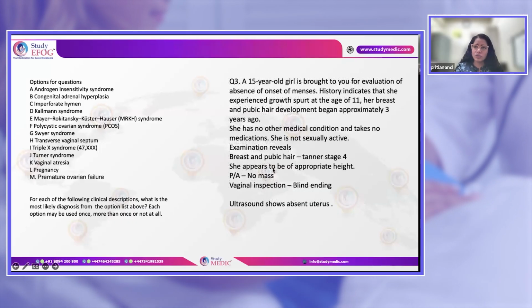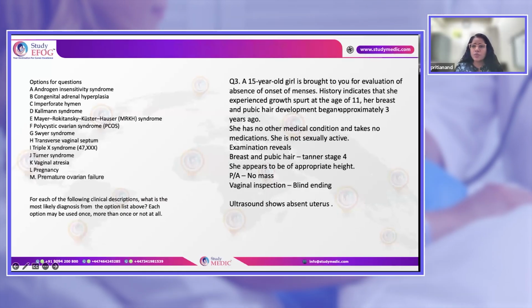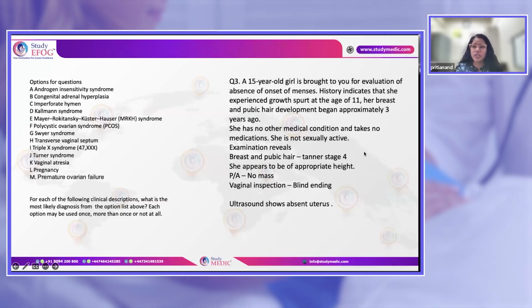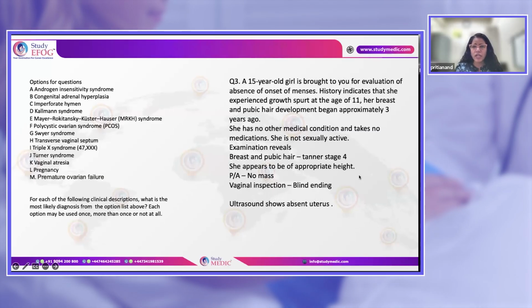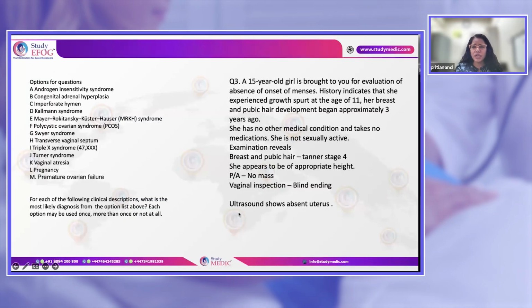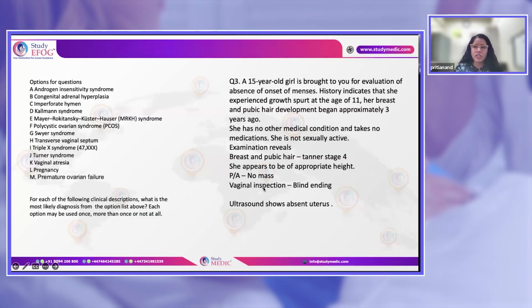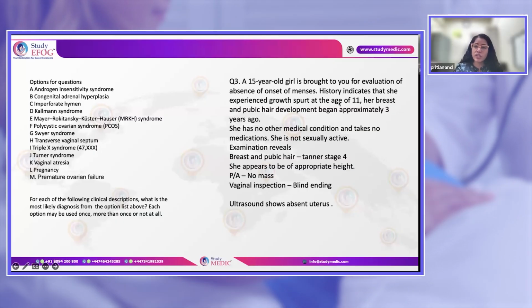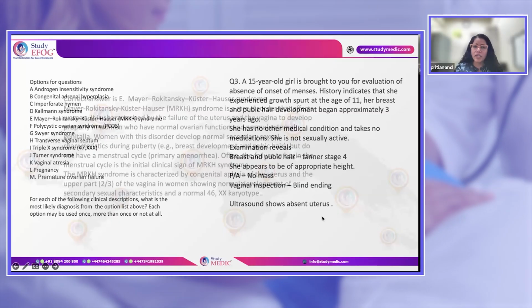The third part of the same question is a 15-year-old for evaluation of, again, primary amenorrhea, growth spurt at 11, development of pubic and axillary hair 3 years ago, no medical condition, no medications, not sexually active, pubic and axillary hair normal, stage 4, appropriate height, per abdominal no mass, vaginal inspection shows a blind-ending vagina, and ultrasound shows absence of uterus. So whenever there is absence of uterus, because the ovaries are working normally, the secondary sexual characters are normal. But because there is an absence of uterus, it clearly indicates that the patient is suffering from MRKH syndrome.